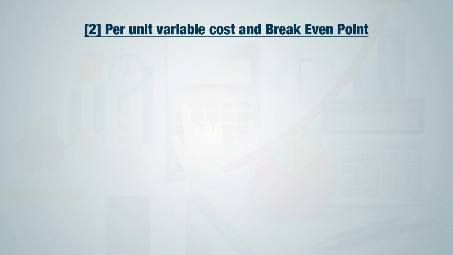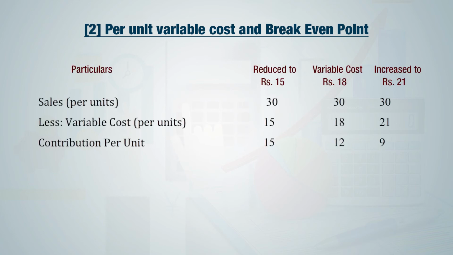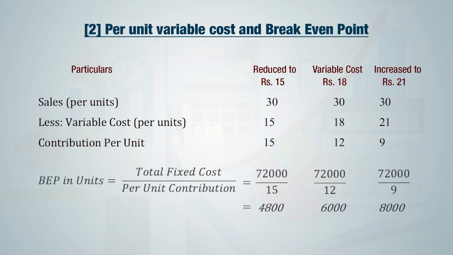Now let us understand the second component. The second component is variable cost per unit. If there will be change in variable cost per unit, what will be the impact of this change on break-even point? Let us discuss it with the help of the previous example. Here again we assume all other information will remain same, only there will be change in variable cost per unit. Our previous variable cost per unit was rupees 18. Now suppose if it is reduced to rupees 15 or if it is increased to rupees 21, what will be the impact on break-even point?